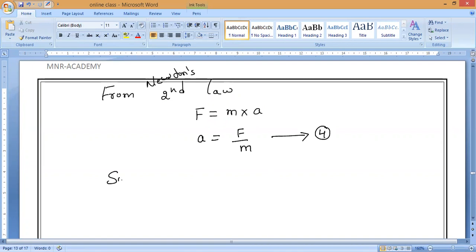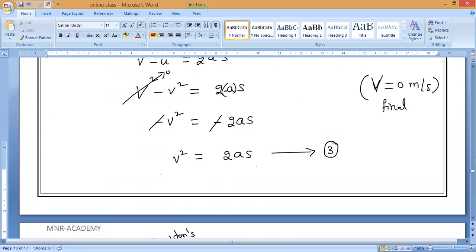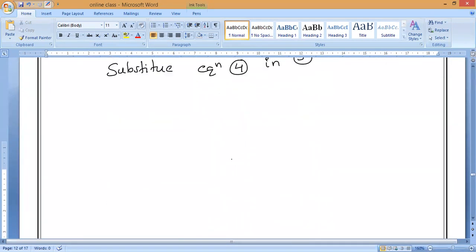Now substitute equation 4 in equation 3. What is equation 3? V square is equal to 2as, that is 2 into a into s. In place of a, we substitute F divided by M, into s.